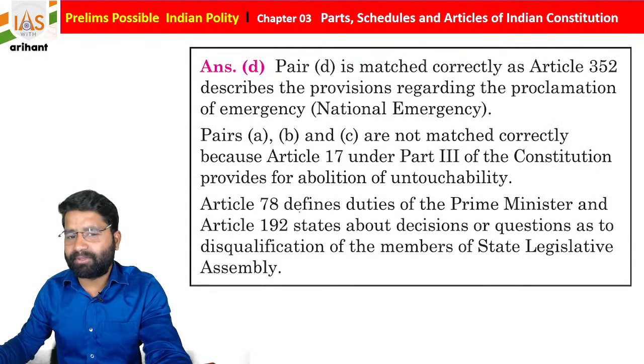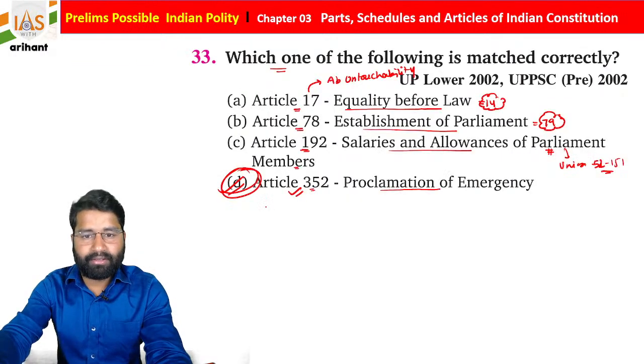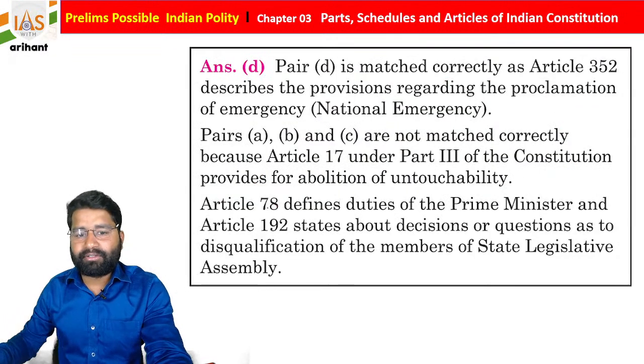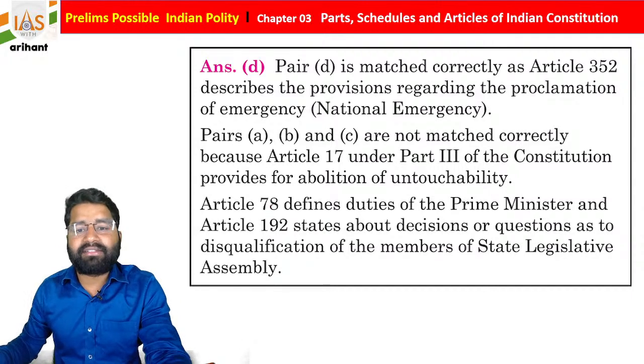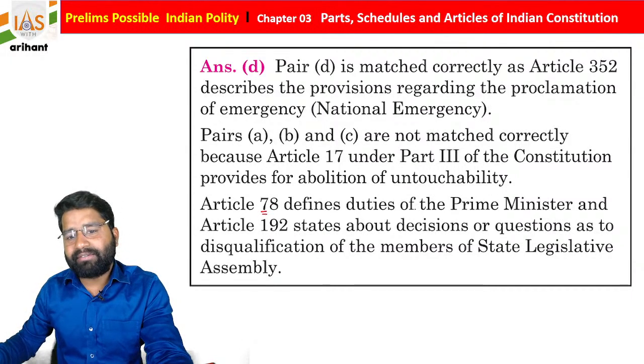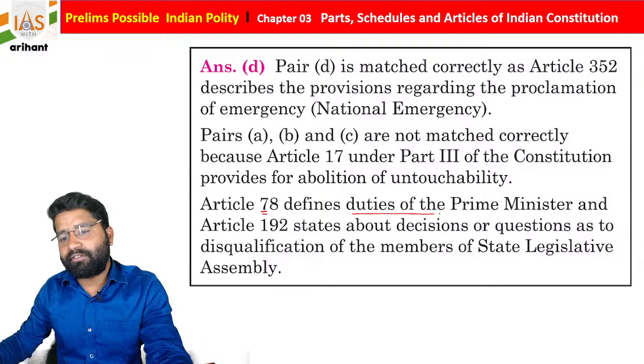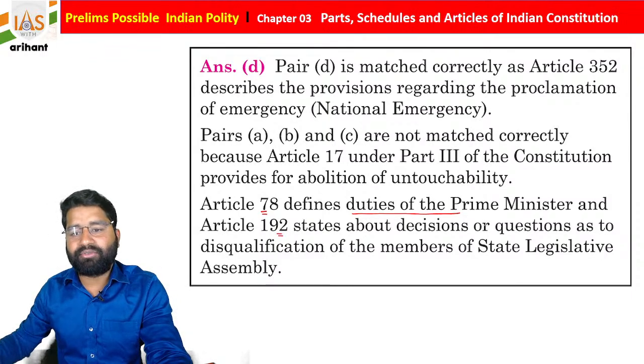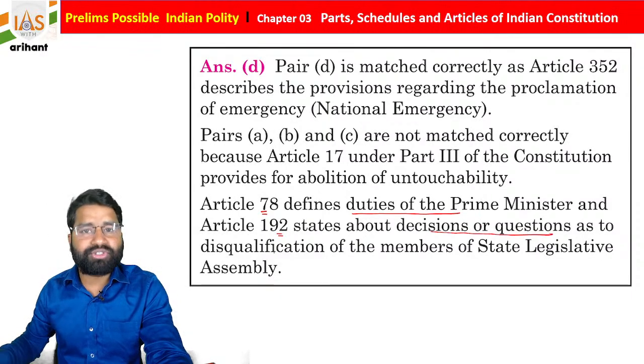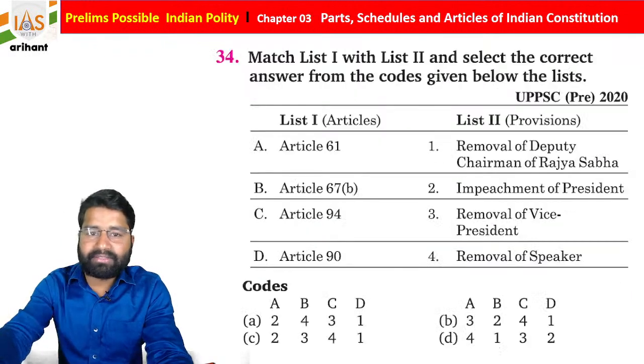We already discussed this. Easy, everyone. So I'm just explaining what these articles contain. We already know Article 78 defines the duty of the Prime Minister, and Article 192 is about decisions on questions as to disqualification of a member of a state legislative assembly, students.